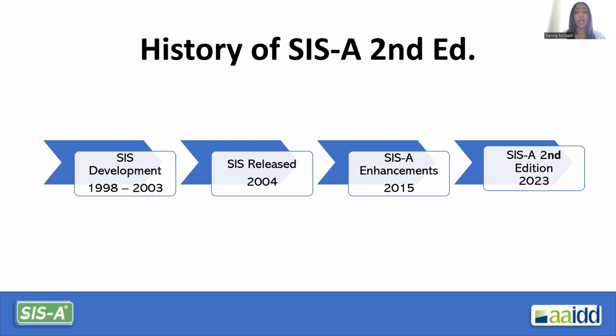In 2023, the SIS-A Second Edition was released. It is a more contemporized version of the 2015 SIS assessment. Additional medical and behavioral questions were added. Post-pandemic descriptions, virtual, computer age, and social media examples were added to the item descriptions as well. Item descriptions were refreshed and reordered to provide clarity.